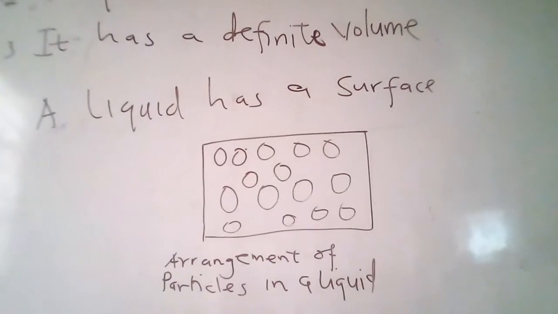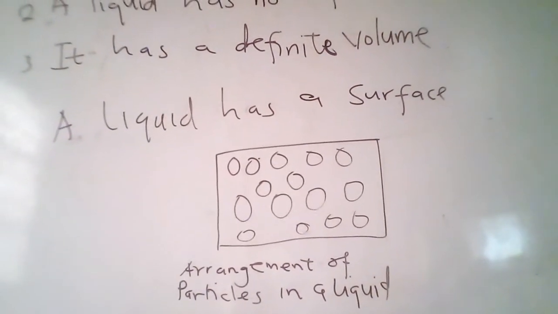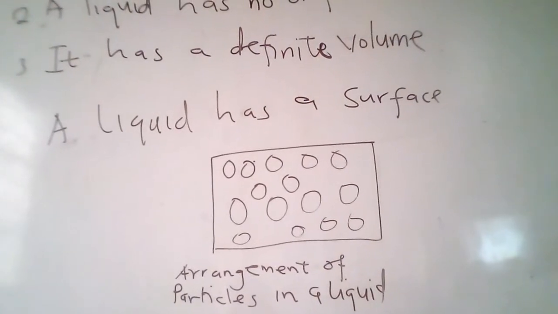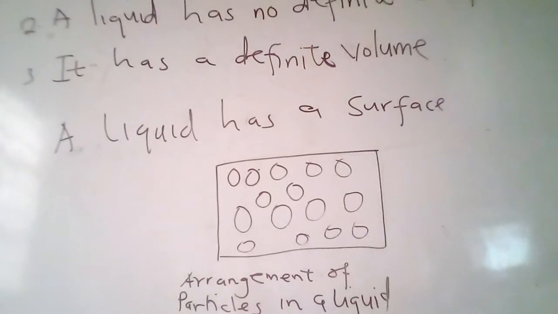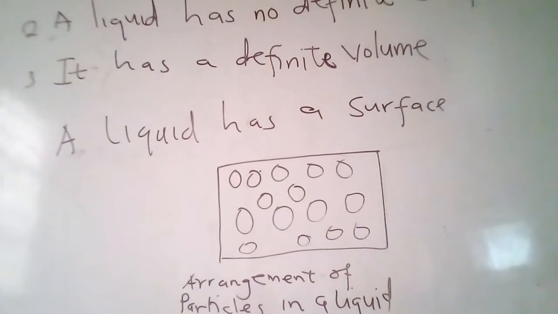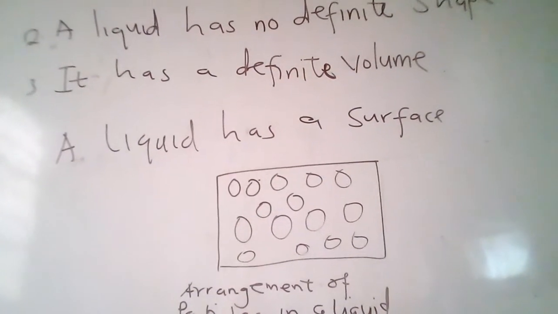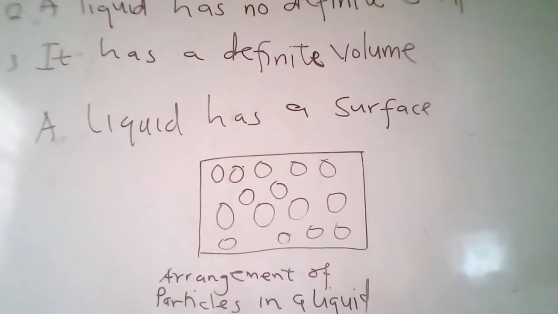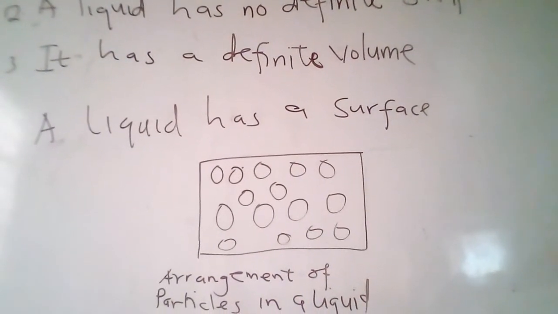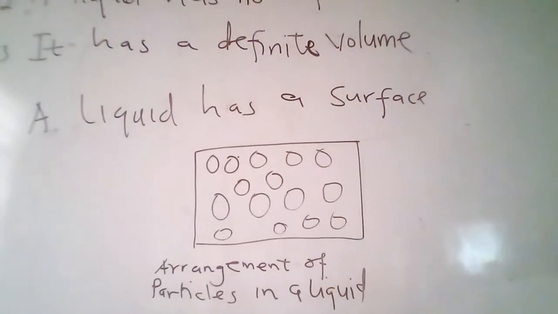So the force holding the particles together is very weak, and the particles can move about freely in any direction. The particles of a liquid are widely separated from each other, or the particles are far apart. So let's look. You see, the particles are far apart. They are not joined or compacted as those are in solid.